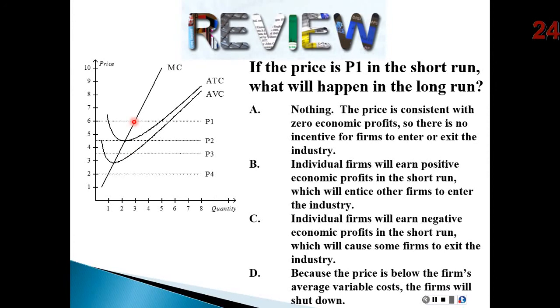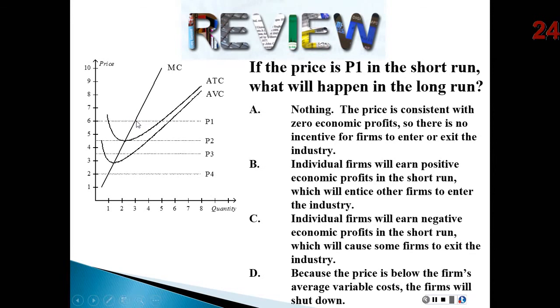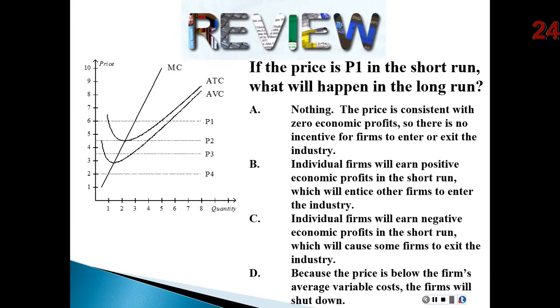The next question we need to ask is, is the firm making a profit or a loss? Okay. Well, to answer that question, we need to know, is the current price above or below average total cost? Boom, we're above it. So this firm will produce in the short run. They will not shut down, and they're making profits. Okay. Well, think about the long run. What did we just talk about? If price is greater than average total cost and the firm is making profits,